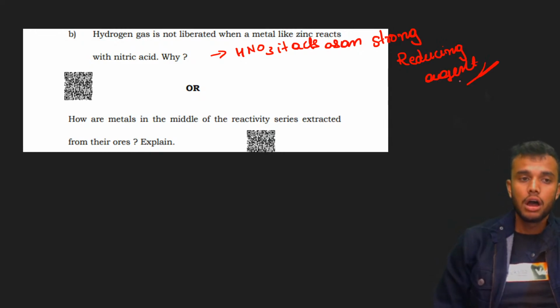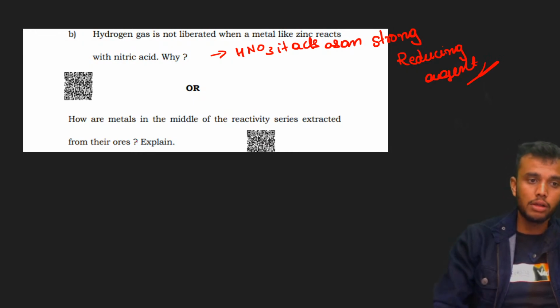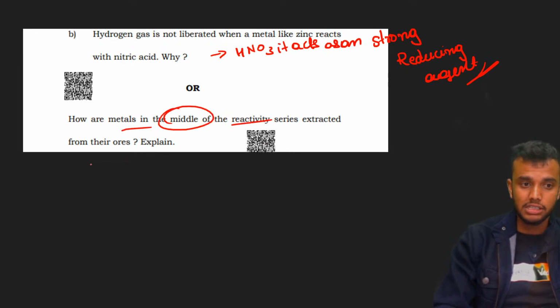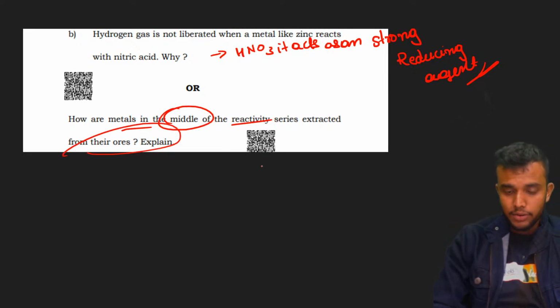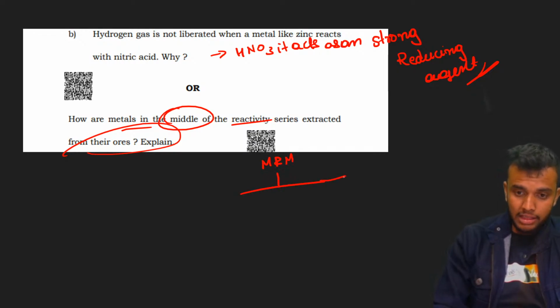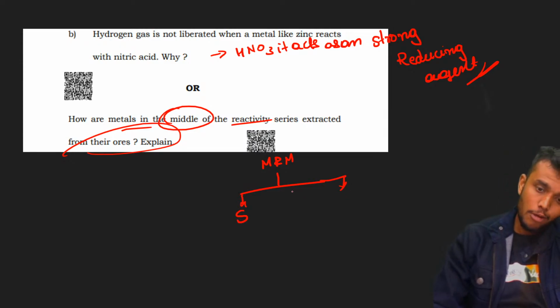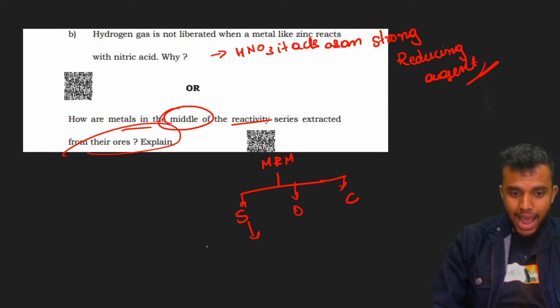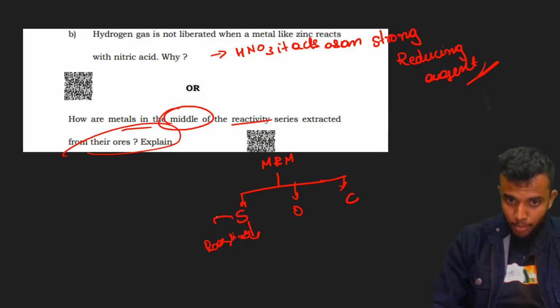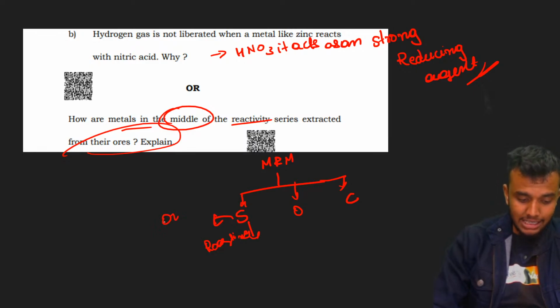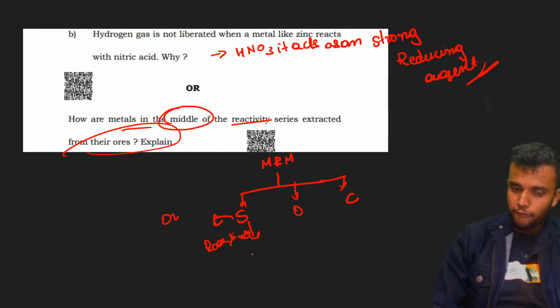Done. Next, how are metals in the middle of the reactivity series extracted from their ores? Middle reactivity metals are obtained in three forms: sulfide form, oxide form, and carbonate form. In roasting, the sulfide form of an ore is heated with oxygen in the presence of excess air to form oxide ores.